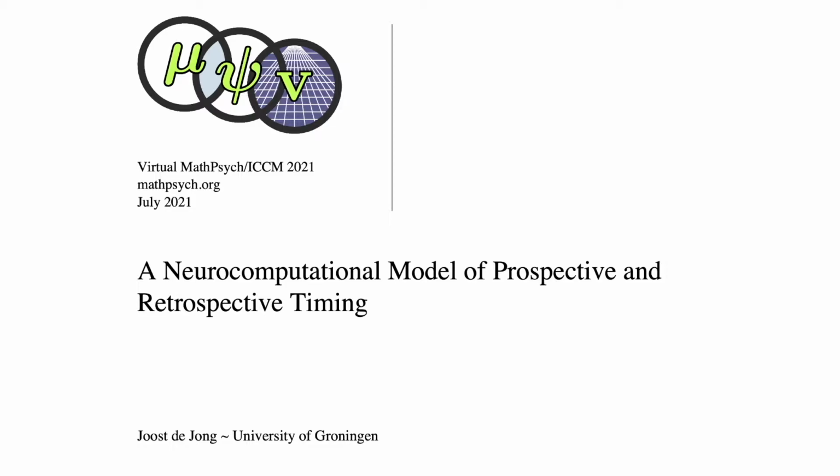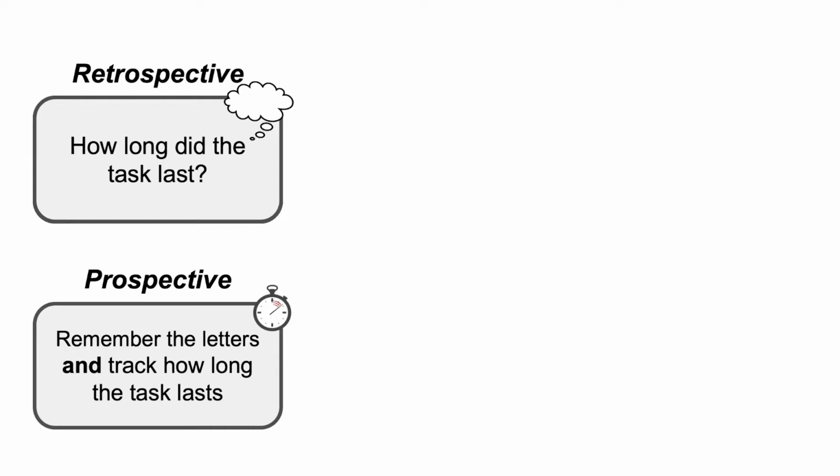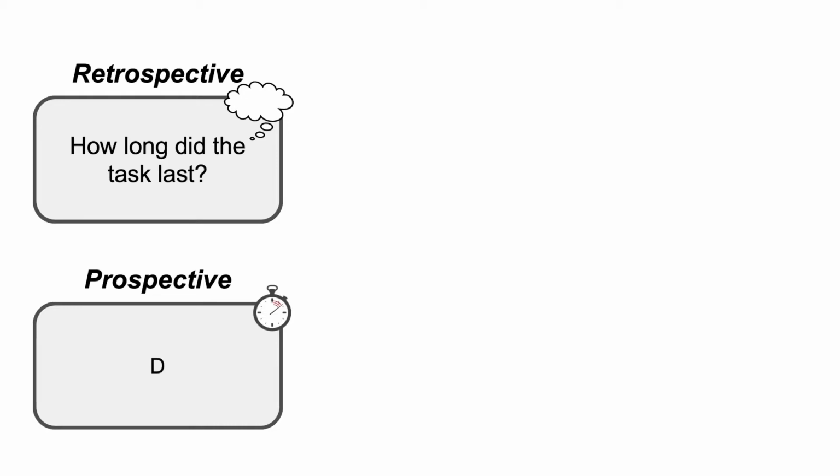Mathematical Psychology. Today we're going to talk about time perception. Time perception researchers typically dissociate between two types of timing, retrospective and prospective timing. In a typical retrospective paradigm, we'd ask participants to remember letters on the screen. And to the surprise of the participants, we ask how long the task lasted. In the prospective paradigm, we ask participants to remember letters on the screen and track how long the task lasts. So now, as the letters are presented, participants can form an estimate of how long the task lasted.